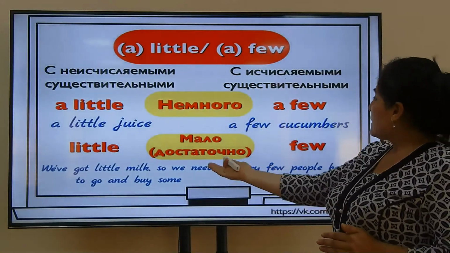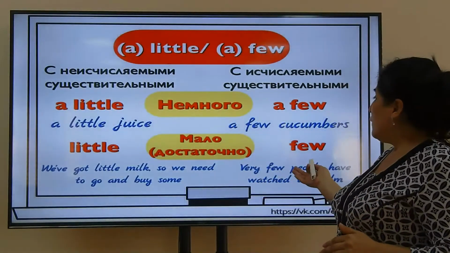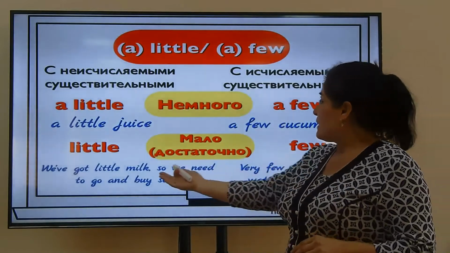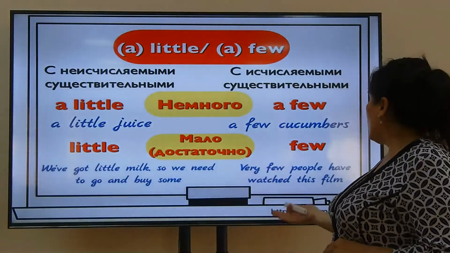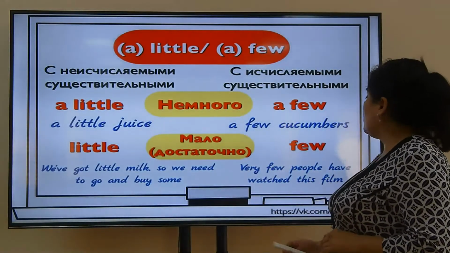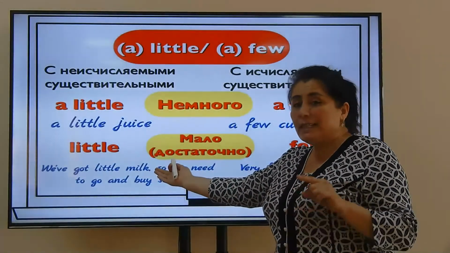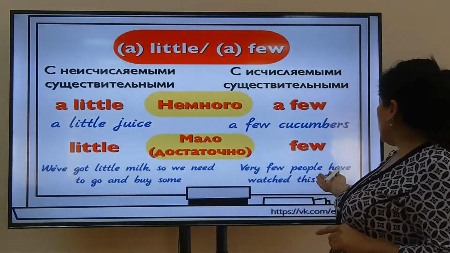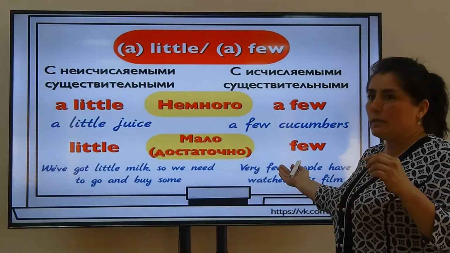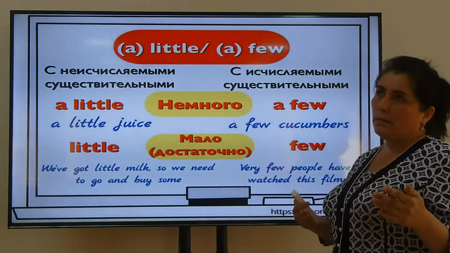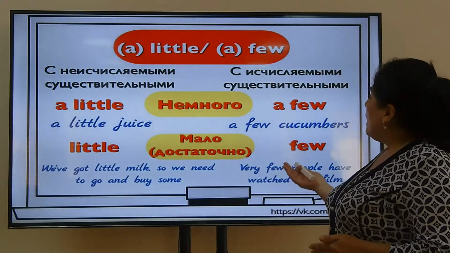Little and few without article mean мало, очень мало in Russian. For example, it isn't enough to do something. For example, we've got little milk, so we need to go and buy some. Or very few people have watched this film. Here, there is little milk, but it isn't enough to do something. So there are few people, very few. For example, from 1,000 people, 15 or 20 people watch this film.